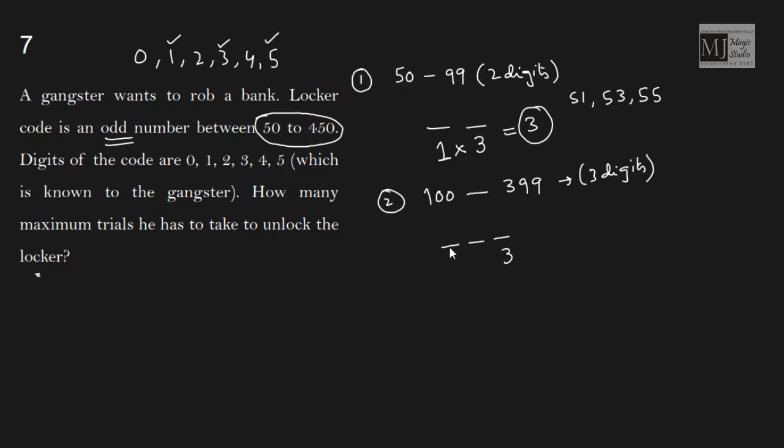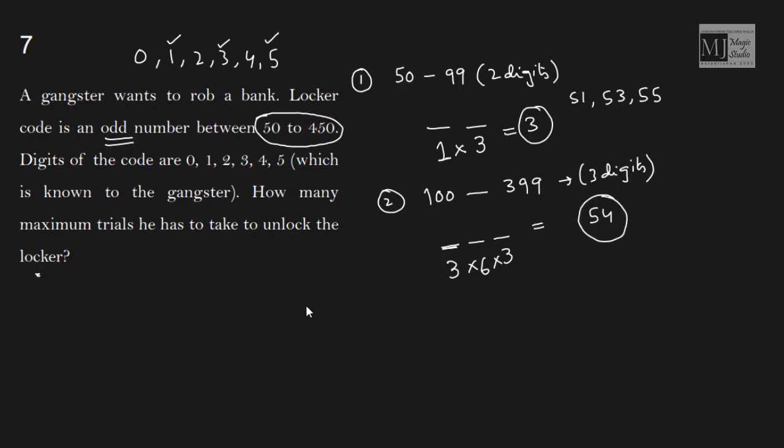Now on the first position, I can have 1, I can have 2, I can have 3, isn't it? Because these numbers are between 100 to 399. So 3 digits can take the first position. Now the middle position, any of these 6 digits can take this middle position in 6 ways. So the total number of numbers that can be formed between 100 and 399 is 3 into 6 into 3, 3 into 9 is 54.